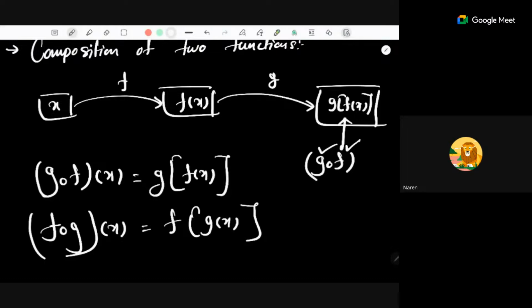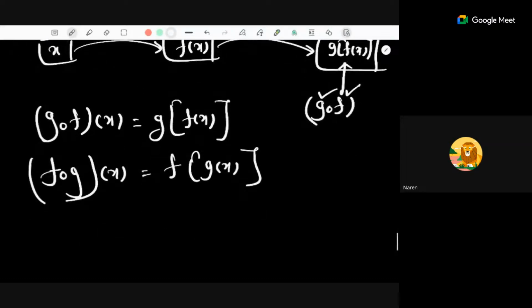You can use more than two functions also. There could be several functions, and you may want to find the composition of several functions too, whether it is g of f of x or f of g of x or anything else.